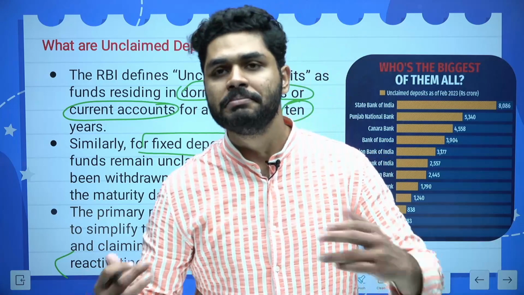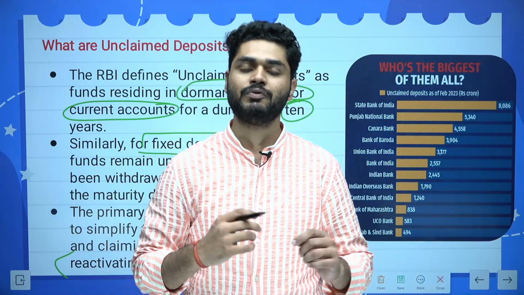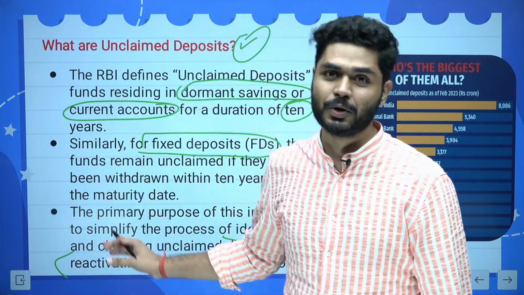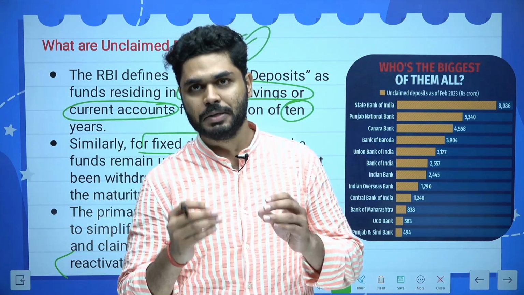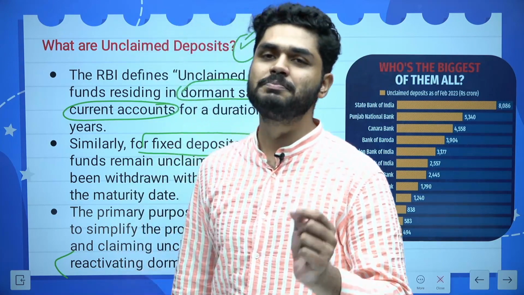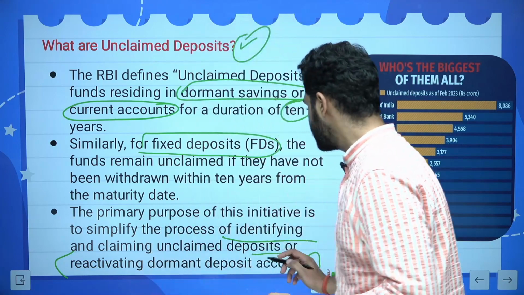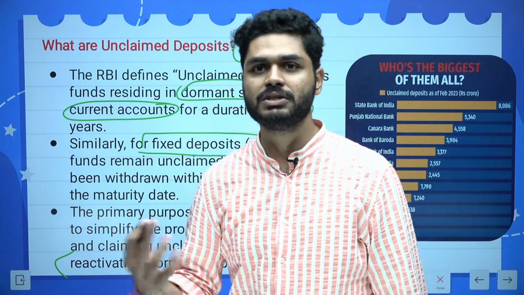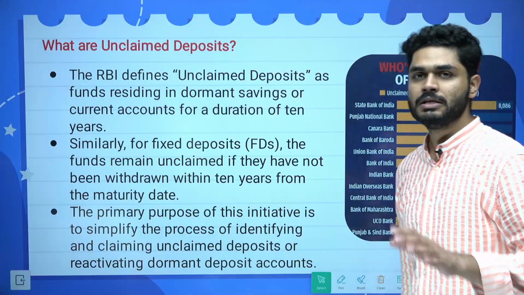The purpose was that more and more people come into the ambit of banking transactions. But if people are depositing their money into their bank accounts and then leaving it, the whole idea is getting defeated. So the purpose is that those people who have left their transaction behavior need to come back, and secondly those who have claims must get their money.